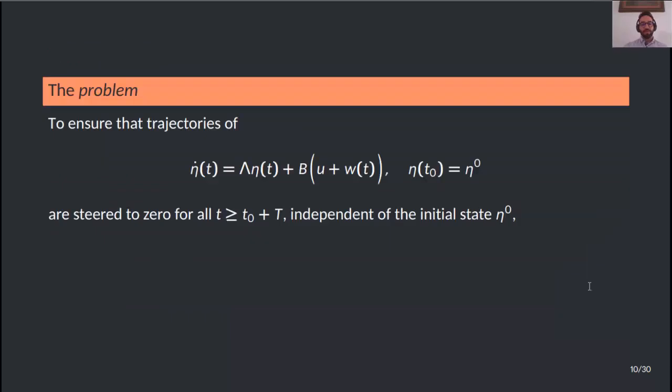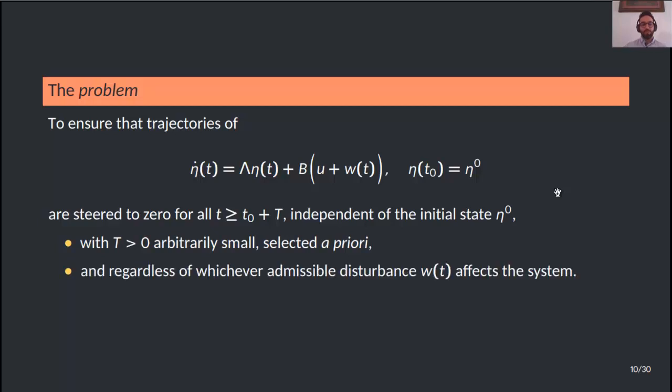So the problem is to ensure that trajectories of our system are steered to 0 for all time greater than T sub 0 plus capital T, independent of the initial state eta super 0, with capital T a positive number, arbitrarily small and selected a priori, and of course regardless of whichever admissible disturbance W affects the system.